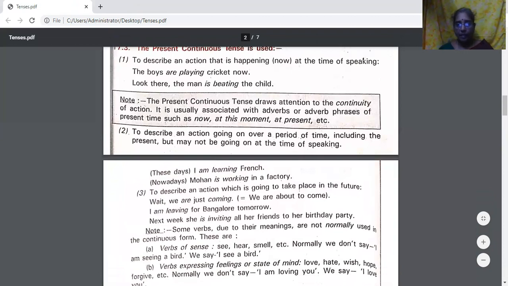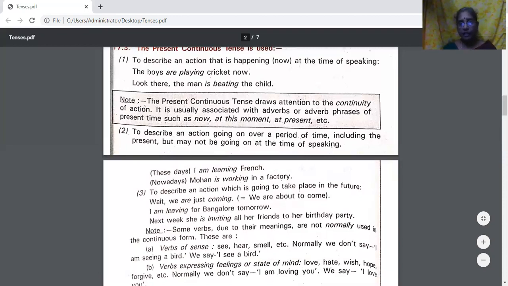The action which is happening now, at the time of speaking. The boys are playing cricket now. Look there, the man is beating the child. There is a continuity of action in what we say. The action is going on there.